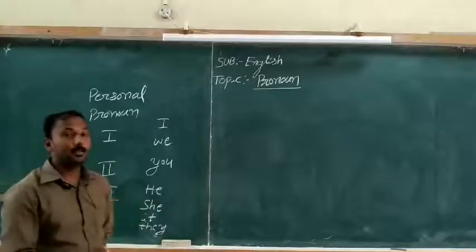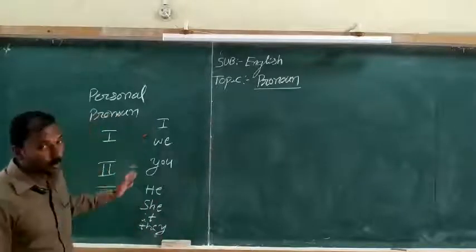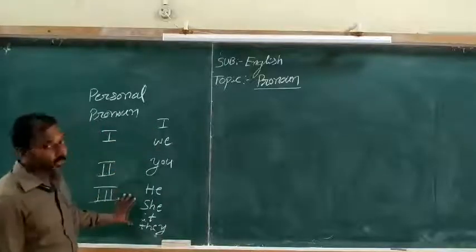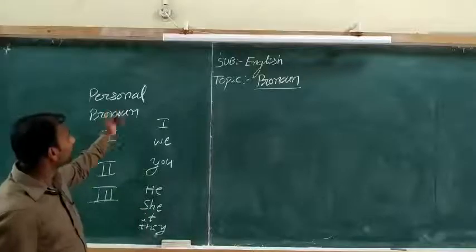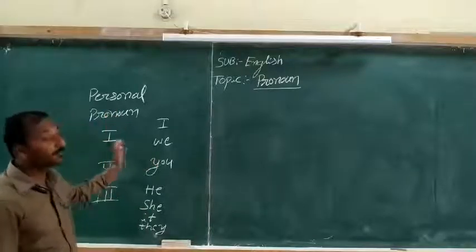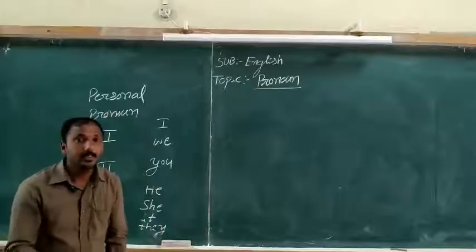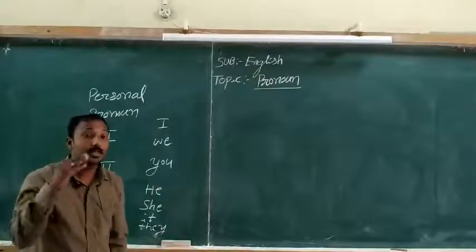He, she, it, they. So these are all the pronouns: the first personal pronoun, second personal pronoun, third personal pronoun. Where do we use the first personal pronoun? First personal pronoun refers to the speaker.